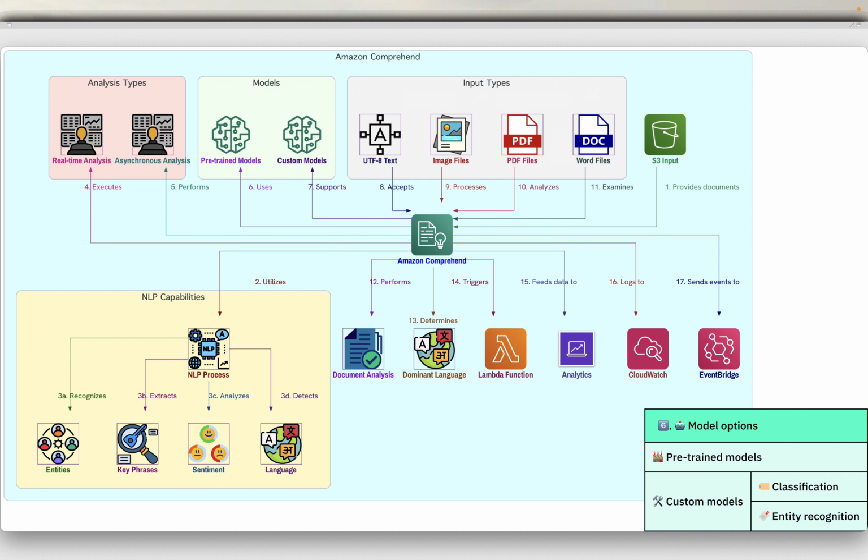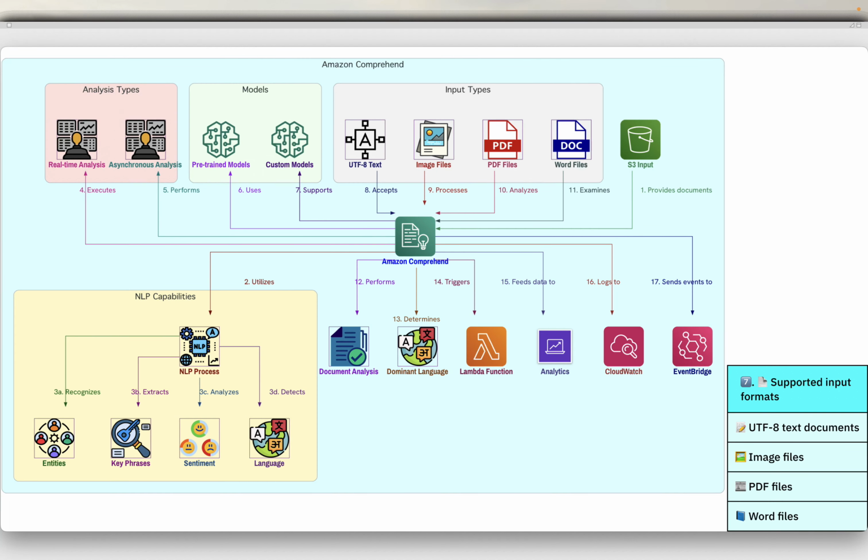You can use the pre-trained models that Amazon Comprehend provides for immediate use, or you can train your own custom models for classification and entity recognition, tailoring the analysis to your specific needs. All Amazon Comprehend features accept UTF-8 text documents as input. Additionally, custom classification and custom entity recognition can process image files, PDF files and Word files, expanding the range of document types that can be analyzed.